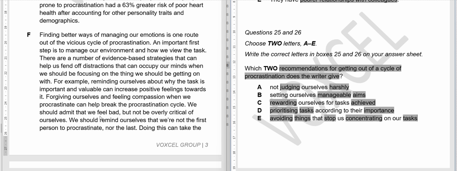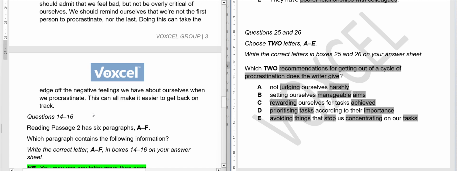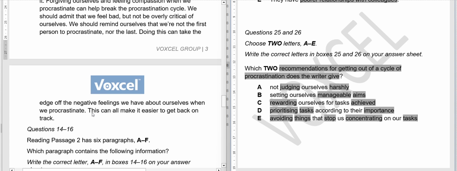We should admit that we feel bad, but not be overly critical of ourselves. We should remind ourselves that we are not the first person to procrastinate, nor the last. Doing this can take the edge off the negative feelings that we have about ourselves when we procrastinate. This can all make it easier to get back on track.